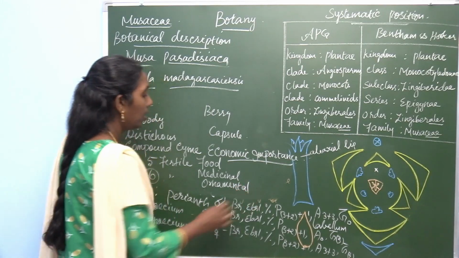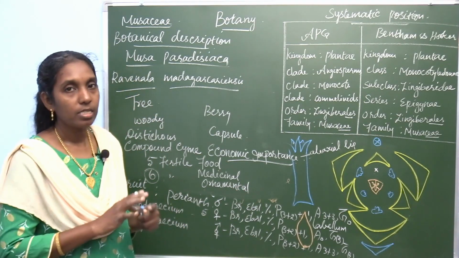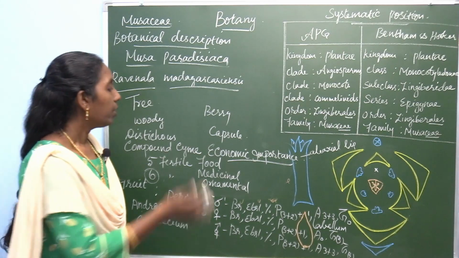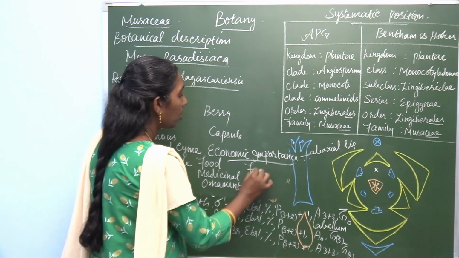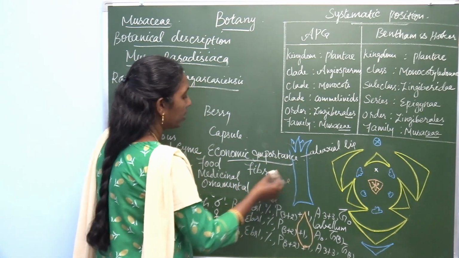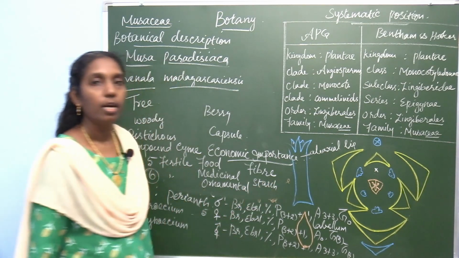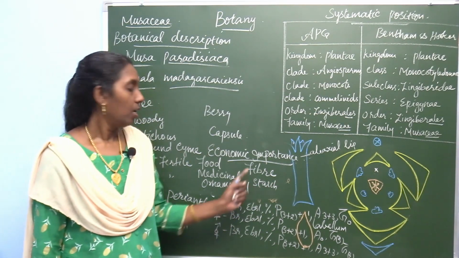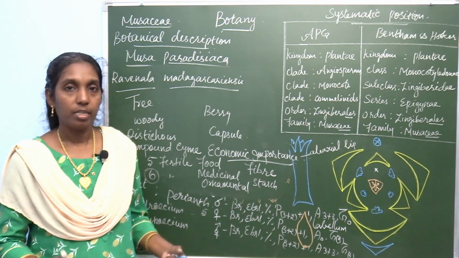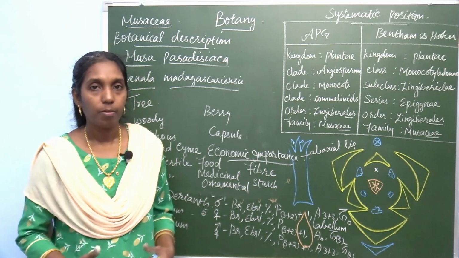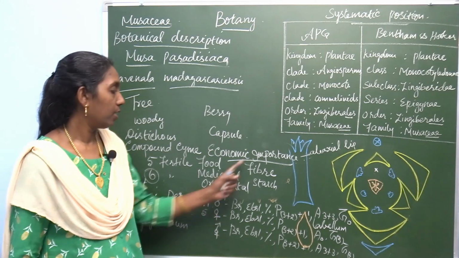But in this family, in addition, there are fiber yielding plants and starch producing plants. Fiber yielding plants for the textile industry are also present in this.